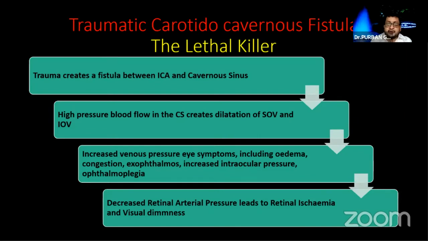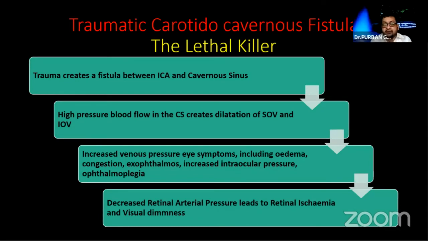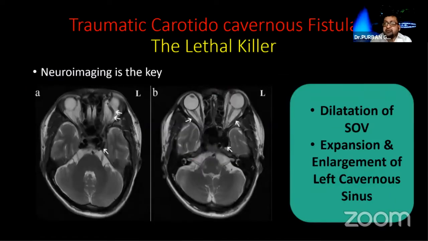There is an abnormal communication between an artery and a venous sinus. So there is high-pressure back flow into the veins of the orbit, and that causes venous congestion and fluid cannot come out, creating a compartment syndrome-like situation. On the other hand, the retinal artery pressure reduces, and that causes retinal ischemia and very fast dimness of vision. So neuroimaging is the key.